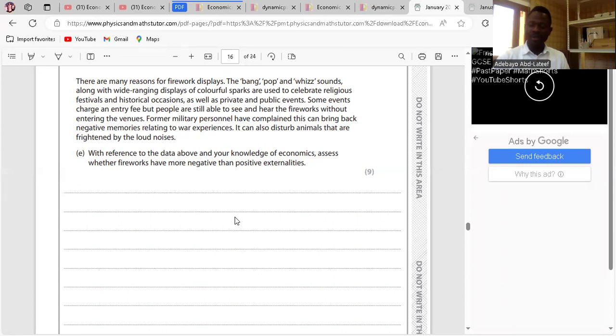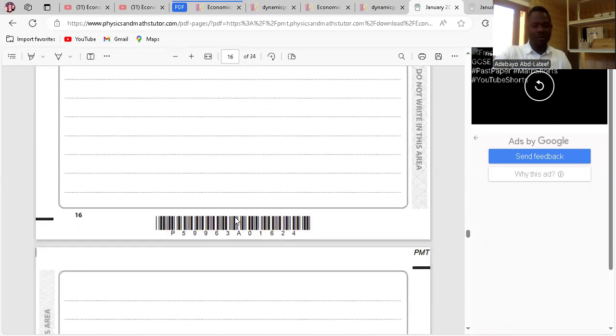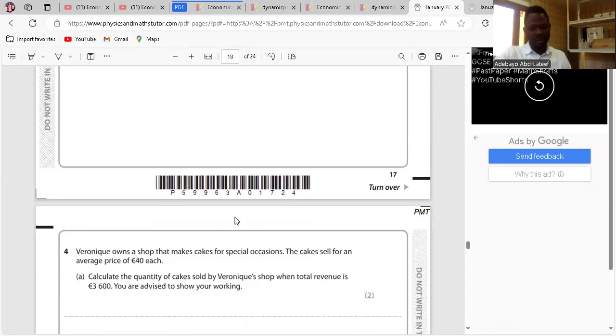Clear? Two, according to the case study again, animals are also frightened by the bang, the pop, and the whiz sounds. They get scared of loud noises. So that is an externality to the third person. Clear? Clear. So we don't do that. Go to question 4. Are you there?